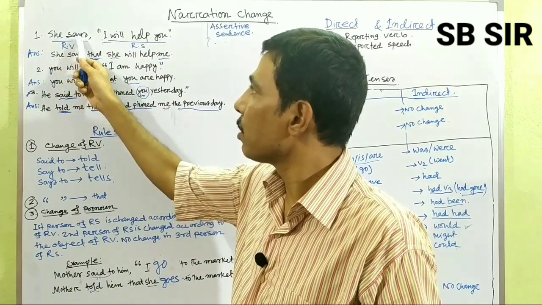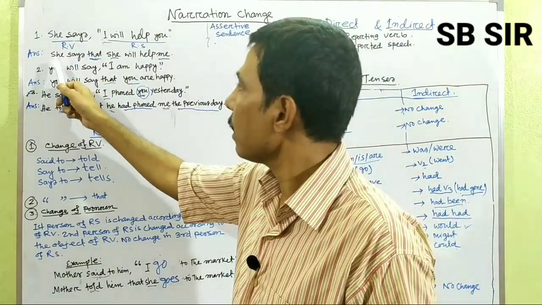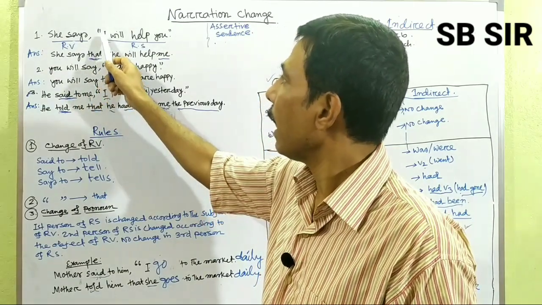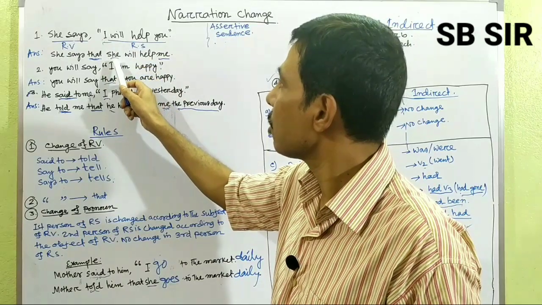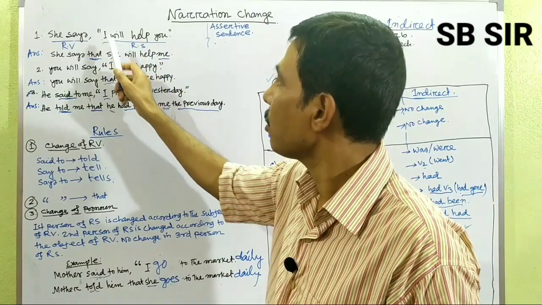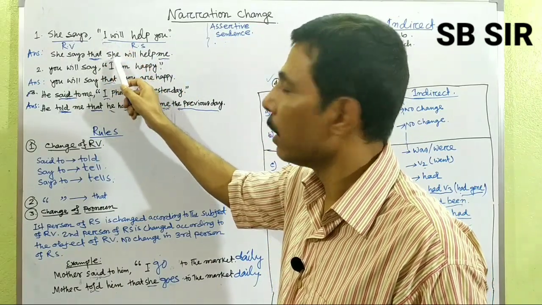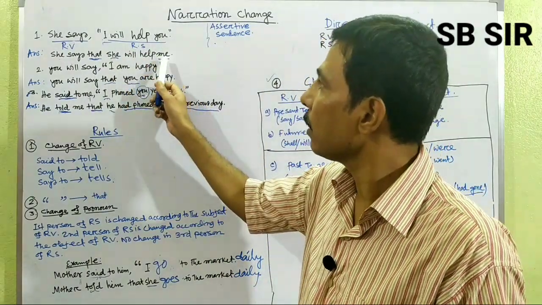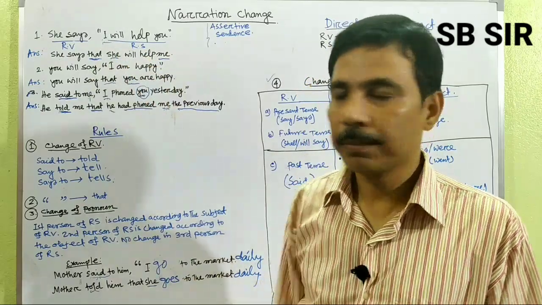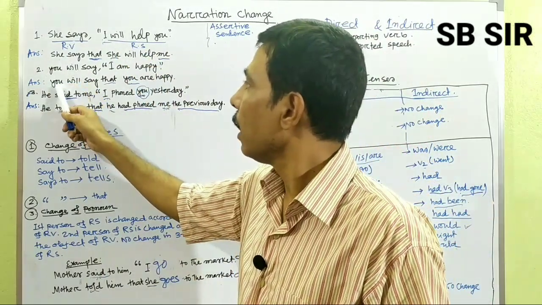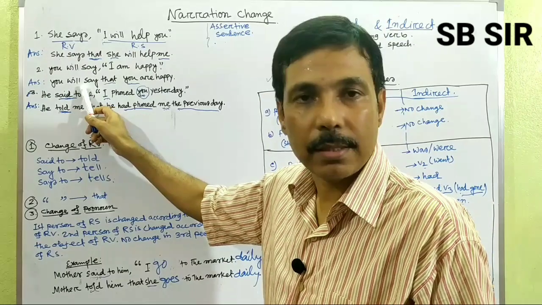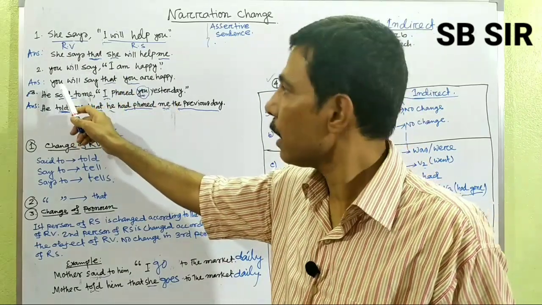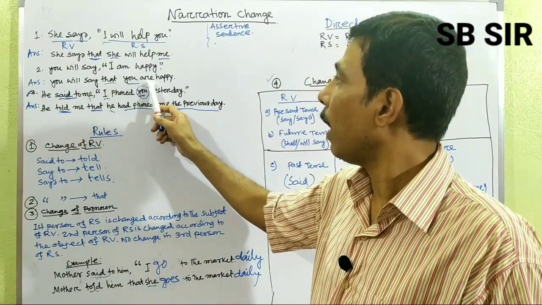Look here, the verb "says" is in present form. So the answer is "she says that she will help me." The word "that" comes as a new one, and "I will help you" changes to "she will help me." That means "I" changes into "she" and "you" changes into "me." The pronouns change here, but the verb remains the same. Number 2: you will say, that is, it is in future form. You will say, "I am happy." The answer is, you will say that you are happy.